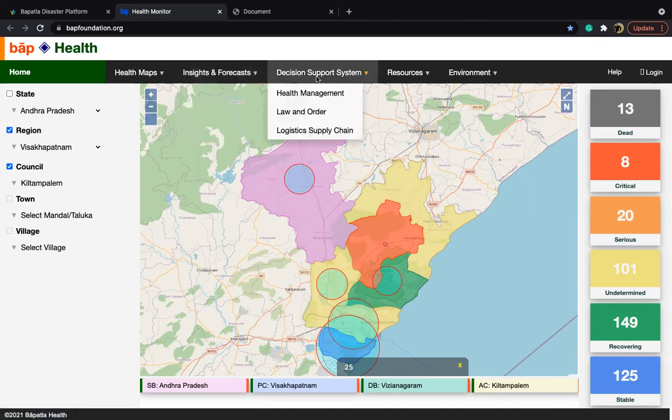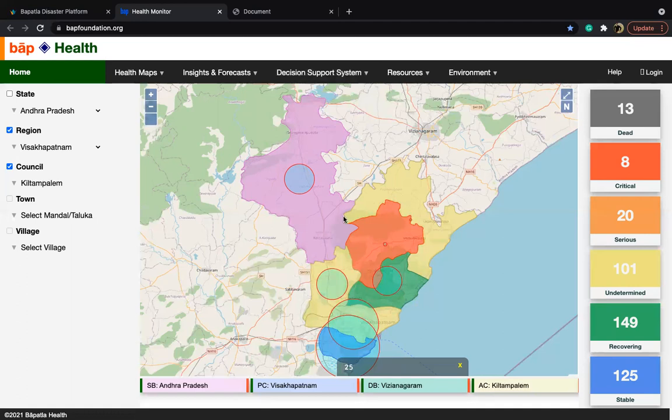And the most important feature of this is decision support for three stakeholders. We know the health management, the police, and the logistics supply chain. These three stakeholders play a critical role in every disaster. But how do these people make decisions, how many resources do they need to deploy to the respective location?